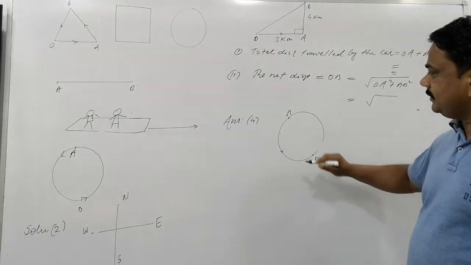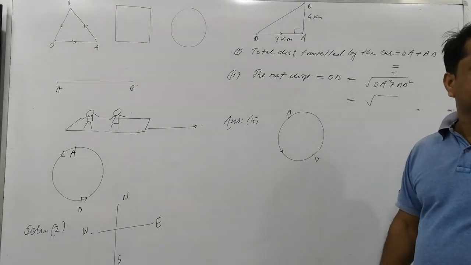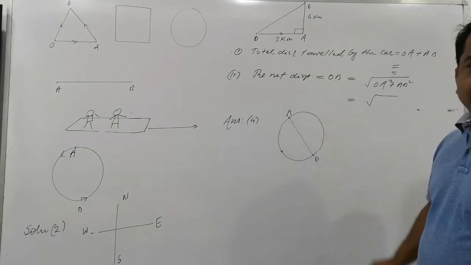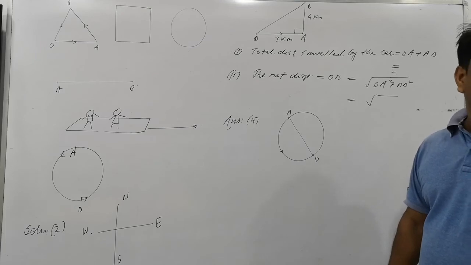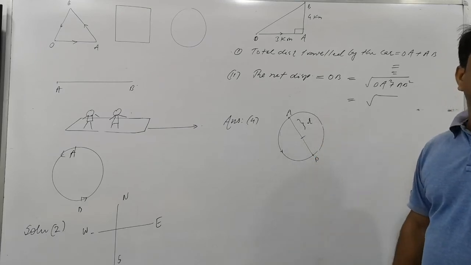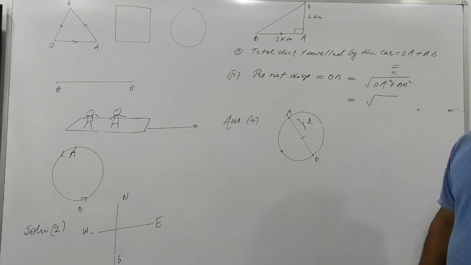Its initial position and its final position, is the displacement 0? No, the displacement is not 0. What is the displacement? A to B, the diameter. What is the diameter here? Double of r, that is 2r. So what the question is asking is the distance and displacement of the body when it completes half a revolution.